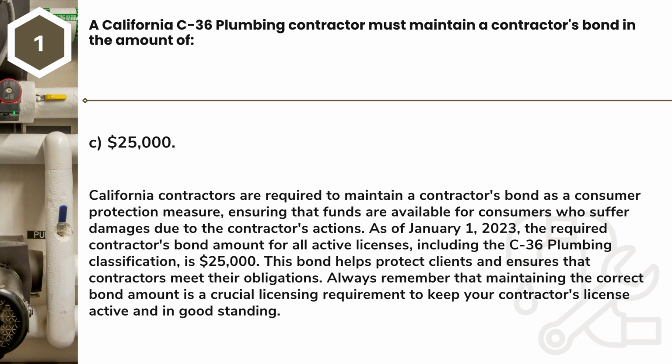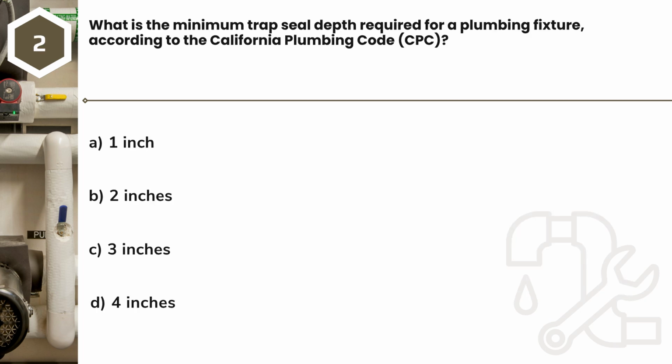Always remember that maintaining the correct bond amount is a crucial licensing requirement to keep your contractor's license active and in good standing. Question 2. What is the minimum trap seal depth required for a plumbing fixture, according to the California Plumbing Code, CPC? A. 1 inch. B. 2 inches. C. 3 inches. D. 4 inches.